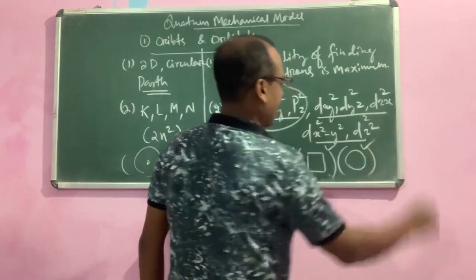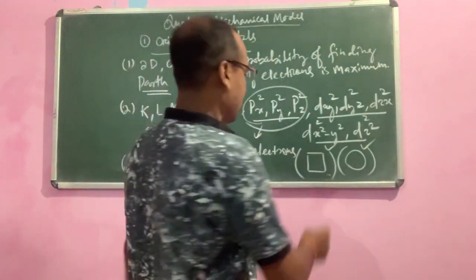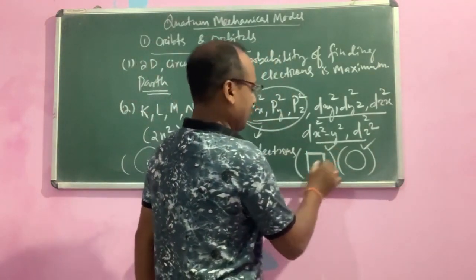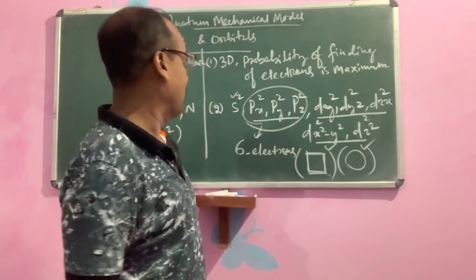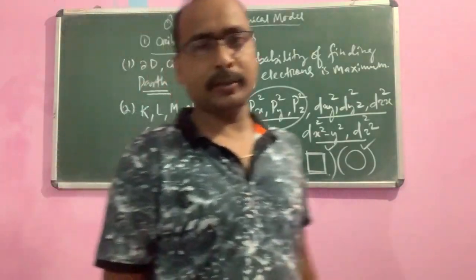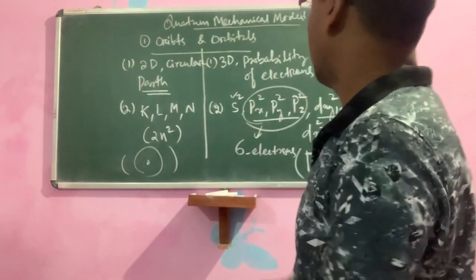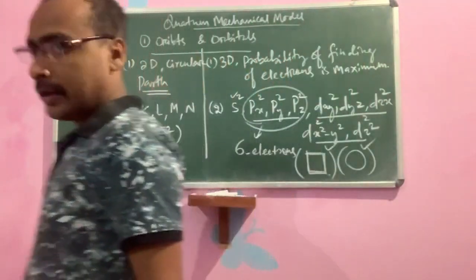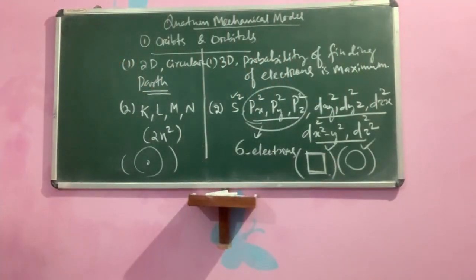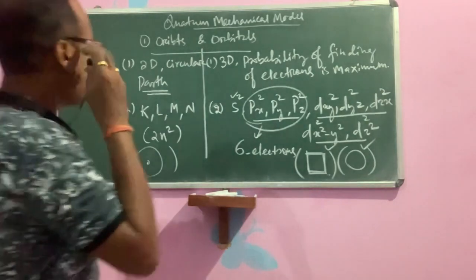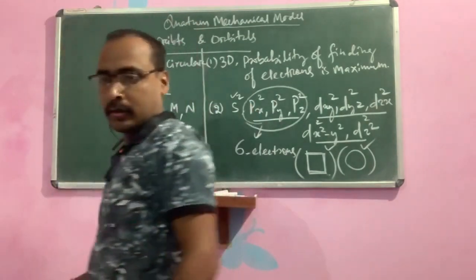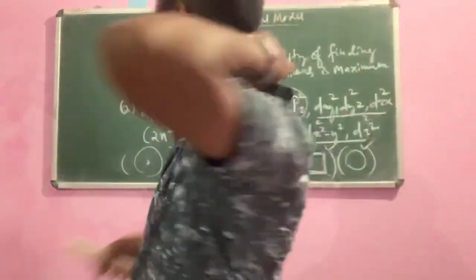Orbitals are spherical, and generally we represent them in the form of a square box. These are all about orbits and orbitals. Next, we will discuss quantum numbers.